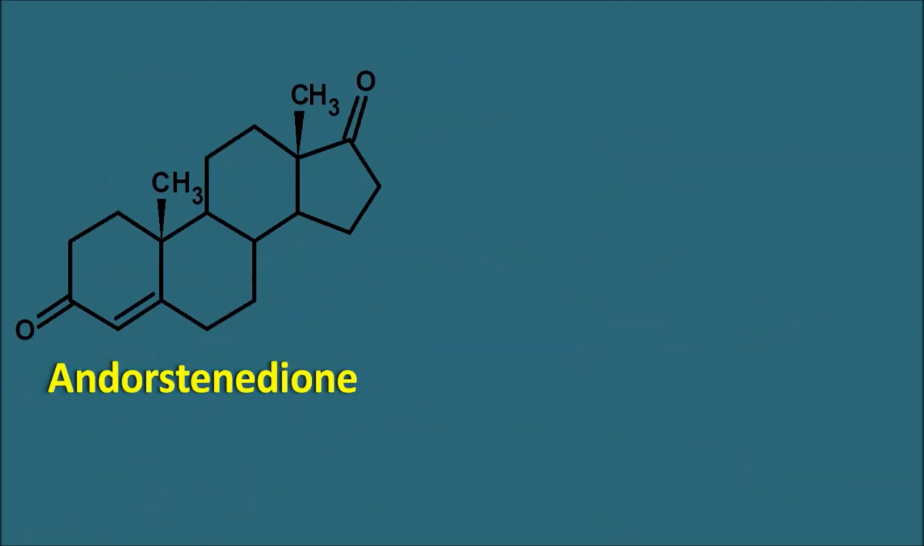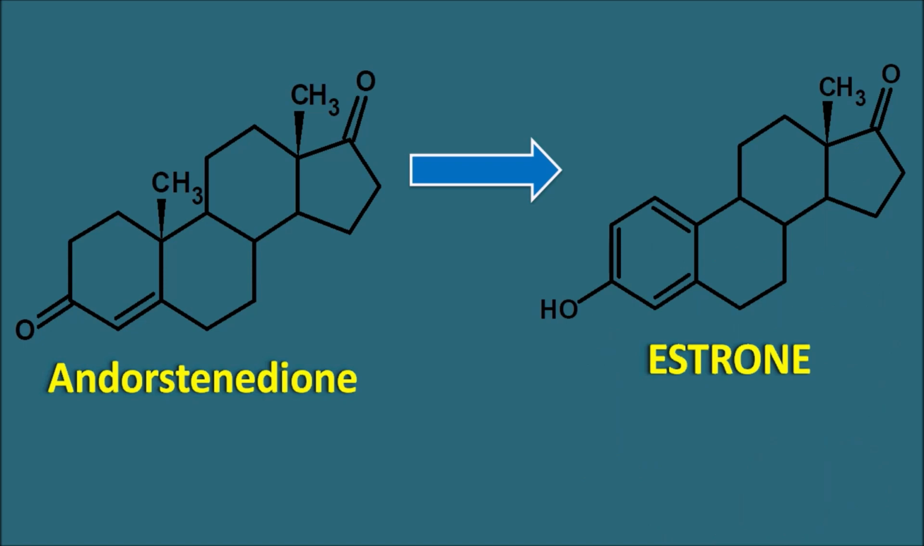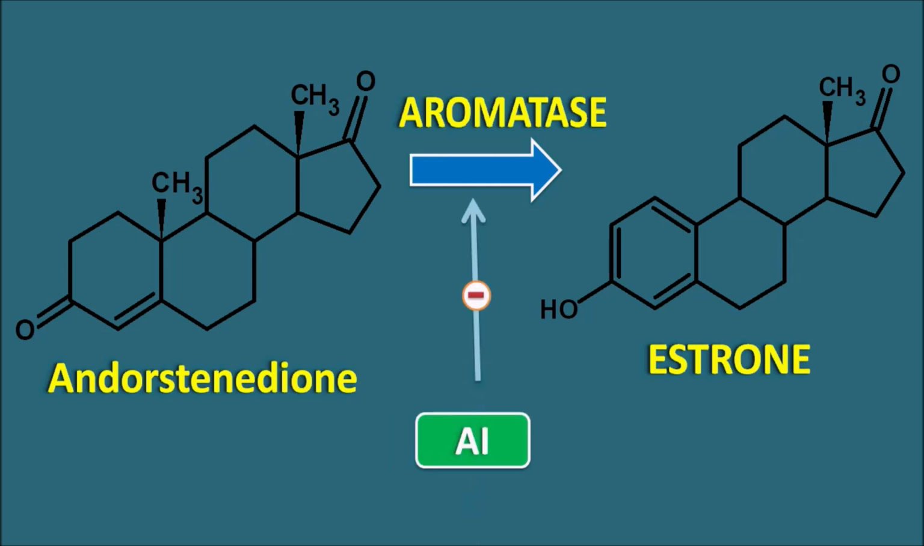Now this is androstenedione. You can see it does not have any aromatic ring. Now it is going to be converted into estrone, where estrone has the aromatic ring, and this step is mediated by the aromatase enzyme. So here, the aromatase inhibitors are going to inhibit this step, thereby inhibiting the synthesis of estrone from androstenedione in the postmenopausal woman.